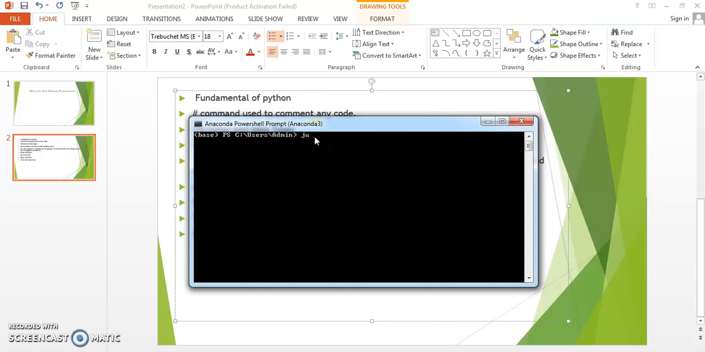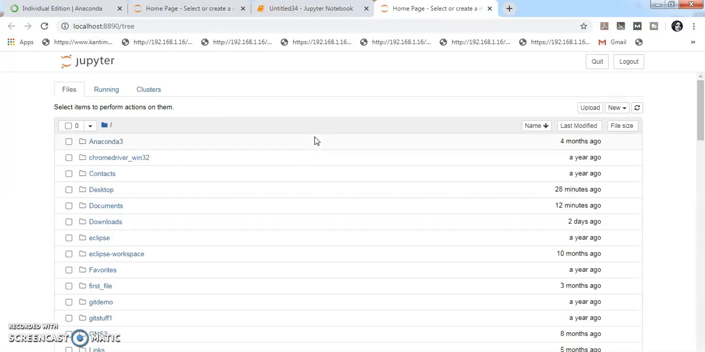Here you need to type Jupyter and click enter, and it will open Jupyter Notebook. From here you can go to New and use Python 3. Now we will learn the fundamentals of Python here.